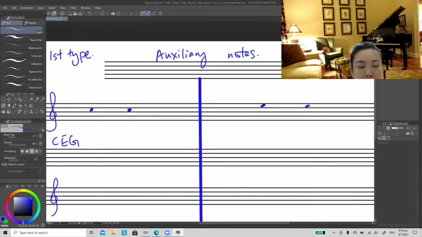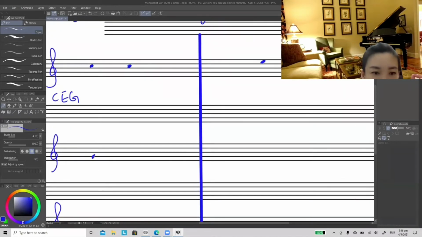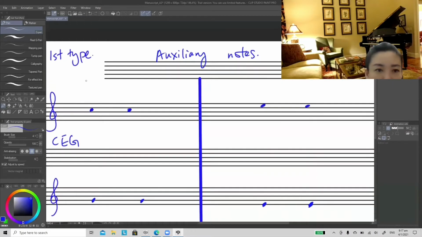So when you are writing a melody, you decided not to skip from one note to another note, but you want to repeat certain notes, C to C, E to E. It can be G and G, or this lower E. So the auxiliary note has two types. One is lower auxiliary note, another one is upper auxiliary note.